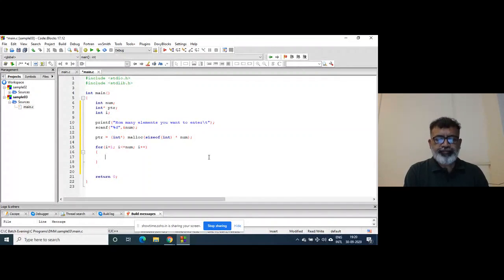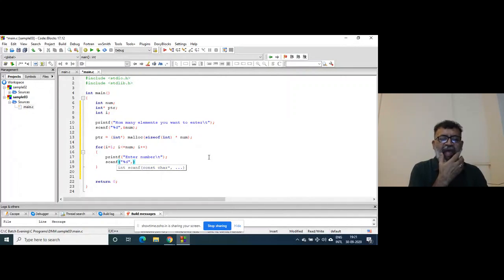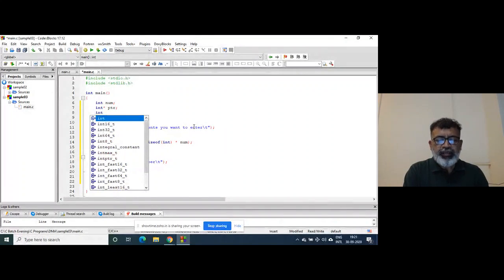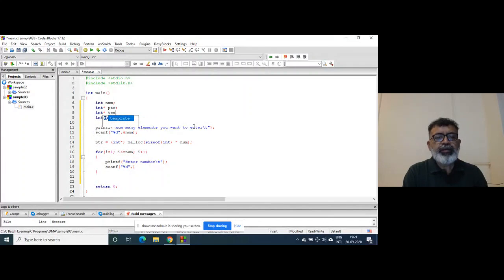And I can write printf, enter number, right? Scanf for %d, right? I will declare here one more variable as *temp.